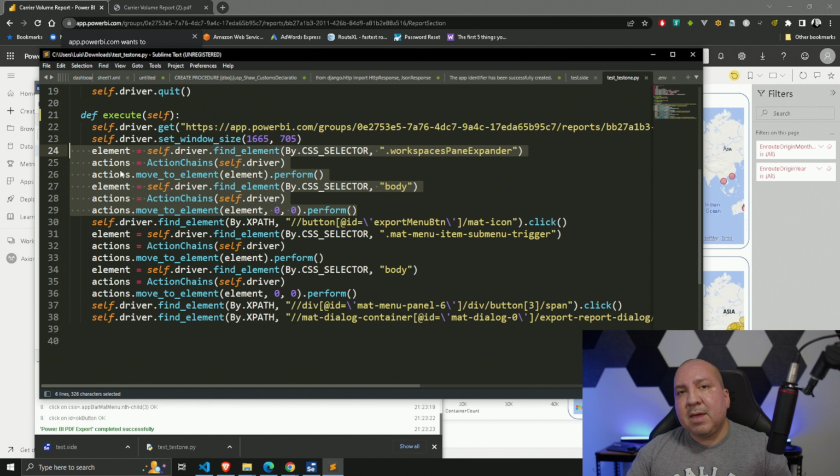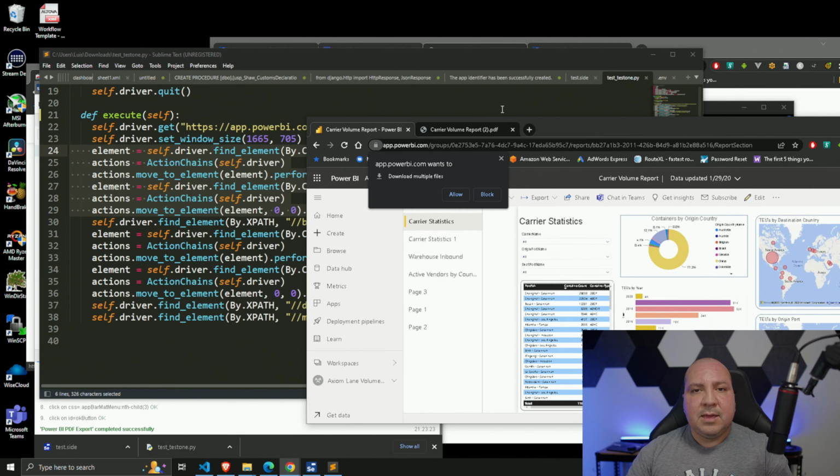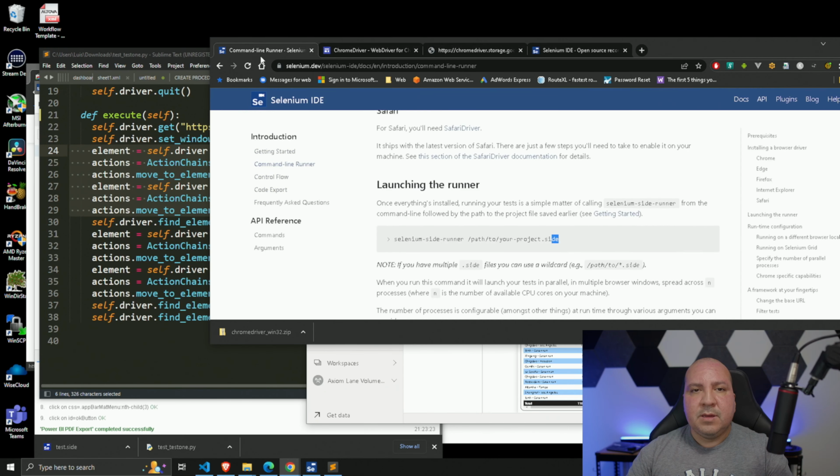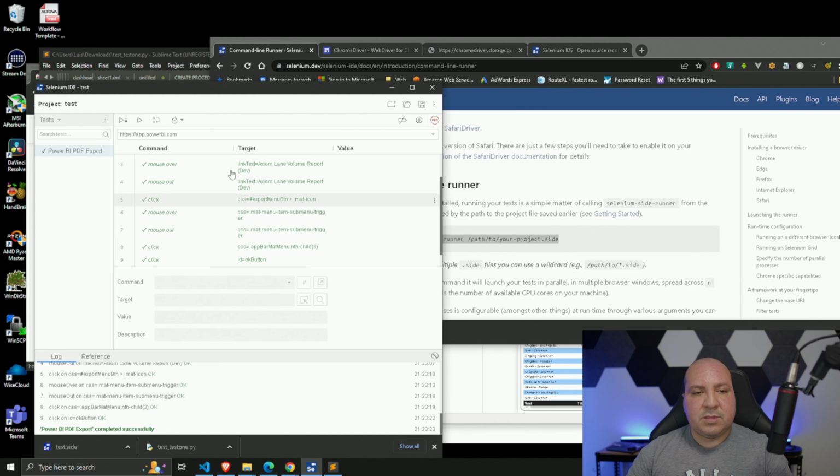In some cases, maybe you don't need Python. You could just get the command line runner set up, and you can literally do this. Call that file, which is pretty much the JSON configuration, and it'll do the exact same thing. It'll run whatever action you're doing. In my case, I'm downloading a file. Maybe in your case, you're not downloading. You're doing something else, like data entry, submitting a form, and you could do that, right? So there's so much that can be done.